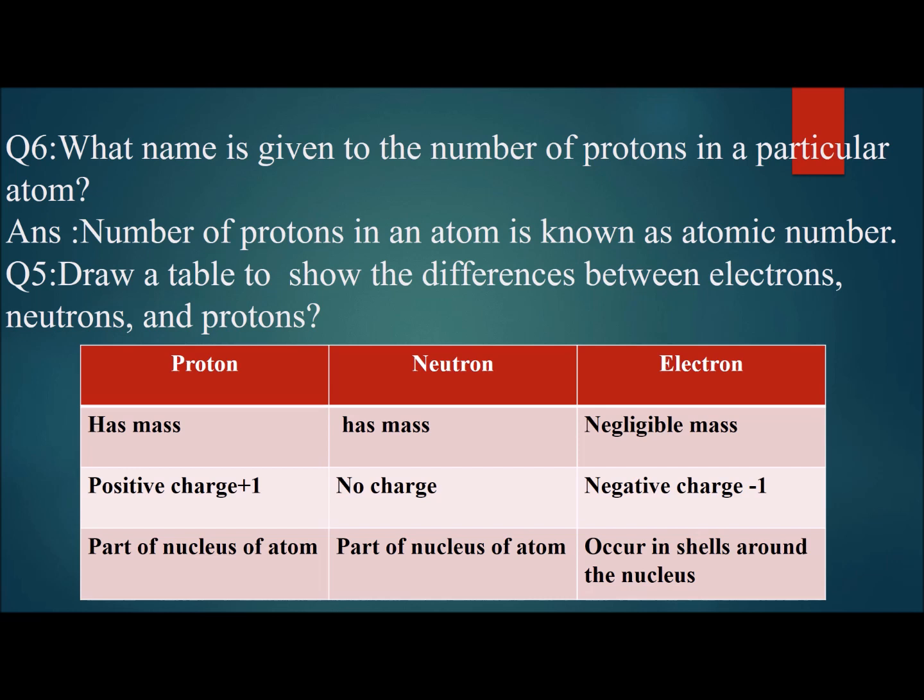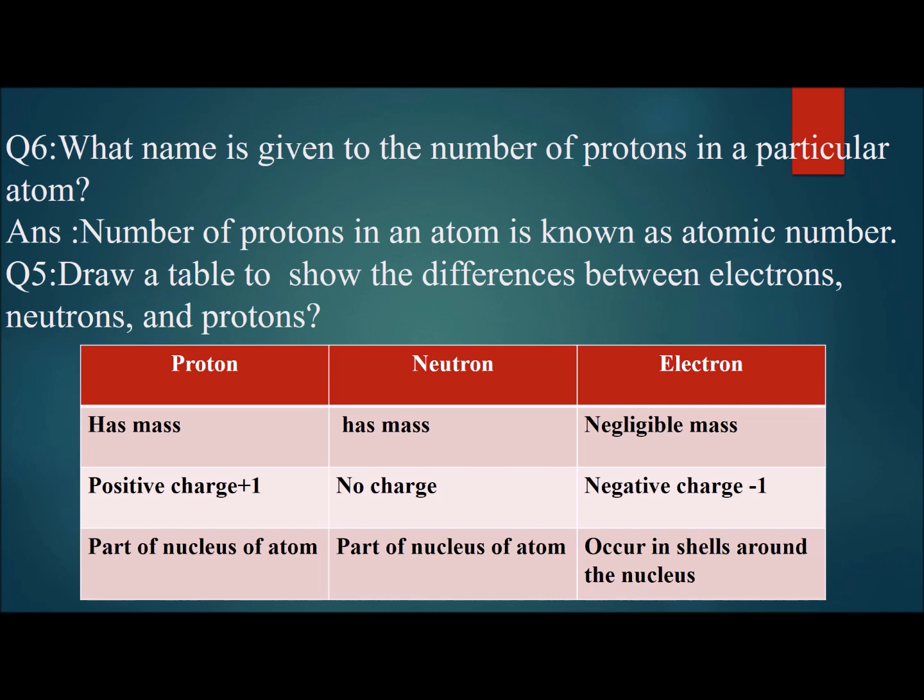Then there is question number 6. What name is given to the number of protons in a particular atom? The number of protons in an atom is known as the atomic number of that particular atom.